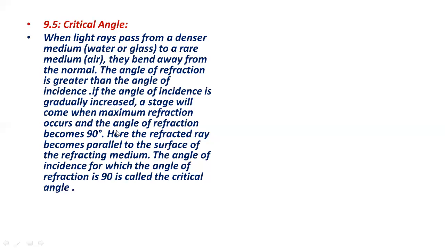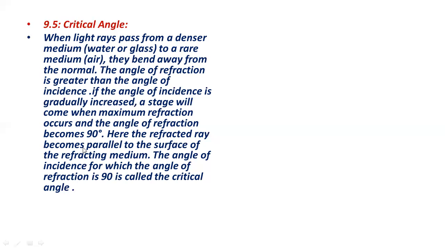By changing the angles of incidence, the angle of refraction will also change. Then we will reach a moment when the angle of incidence has that much value which will give the angle of refraction at 90 degrees.